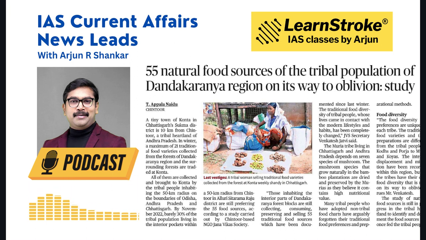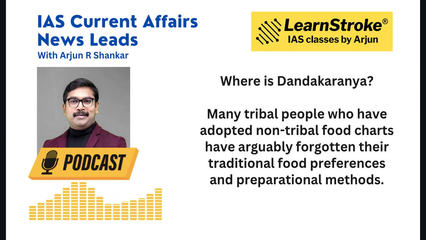So you should know that the people who are settling in the Dandakaranya forest blocks have adopted various non-tribal food sources and arguably forgotten their traditional food methods. The article also talks about a tribe called the Muria tribe, living in Chhattisgarh and Andhra Pradesh, which depends on 7 species of mushroom.